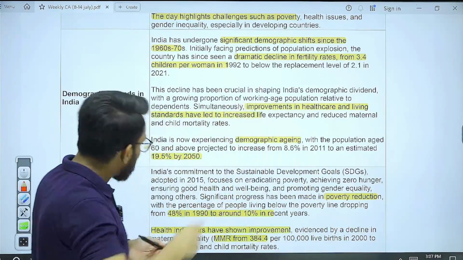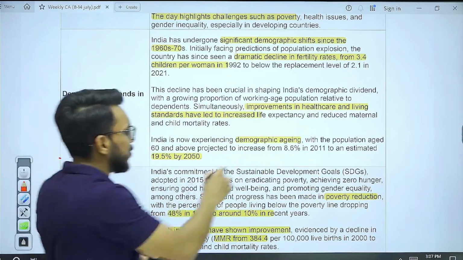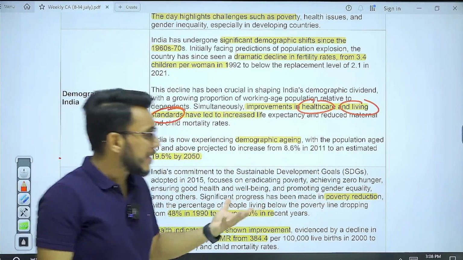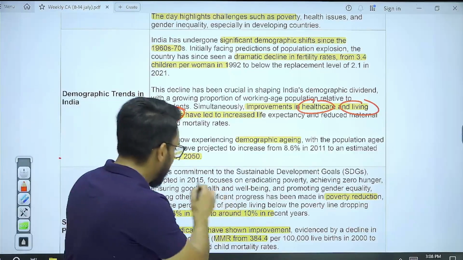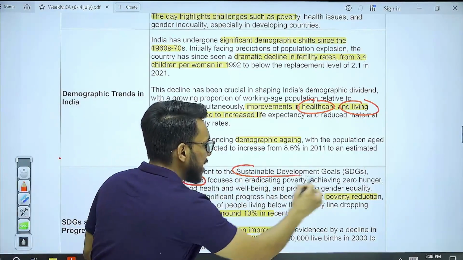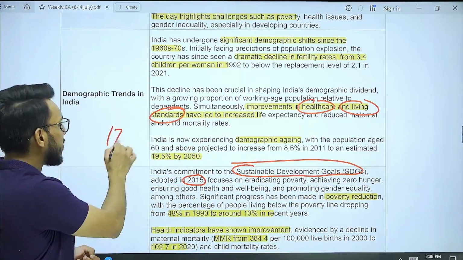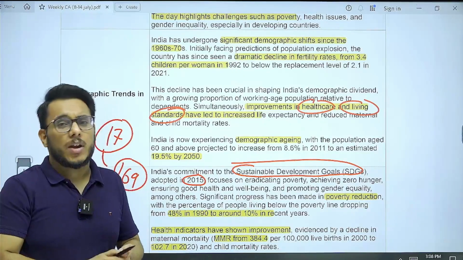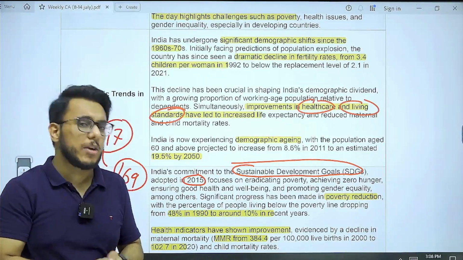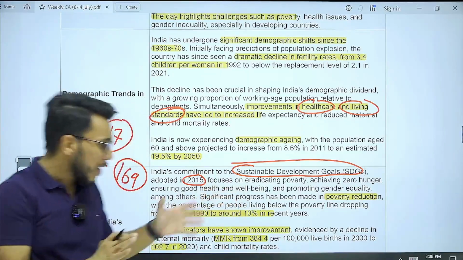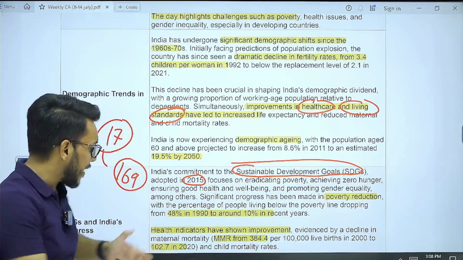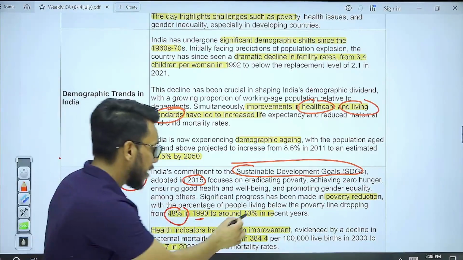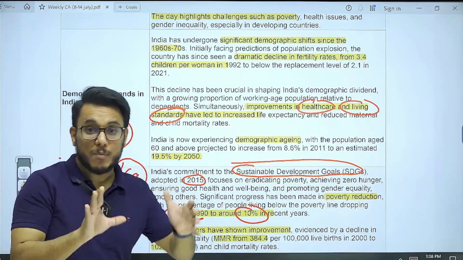Now, you see what has happened over the years. There is obviously improvement in healthcare, living standards have increased, and because of that, life expectancy is also going up. India adopted the 2015 Sustainable Development Goals. In total, there are 17 Sustainable Development Goals, within which 169 targets are there, which span health, reduction of poverty, reduction of hunger, all these things. And India is doing pretty good work. Poverty reduction has happened in India: 48% of people were below the poverty line in 1990, and today it has reduced to 10%. So India has done good, and a young population is also there.